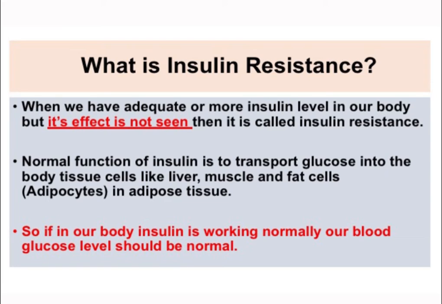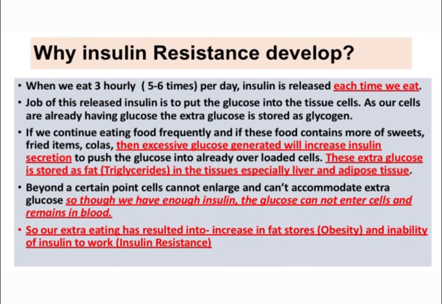Now why does this insulin resistance develop in our body? Let us see this next. As I mentioned to you, if we look at our lifestyle, we are eating every 3 or 4 hours in a day. That means at 7 o'clock we had our breakfast, then at 10 o'clock we are having something to eat, then at 1 o'clock we are having lunch, then at 4 o'clock we are having some snack, at 7 o'clock also we are having some snack, and at 9:30 or 10 o'clock we are having dinner. Sometimes while watching television at 11:30 also somebody may be eating some wafers or chips or something like that. So we are eating 5 to 6 times in a day.